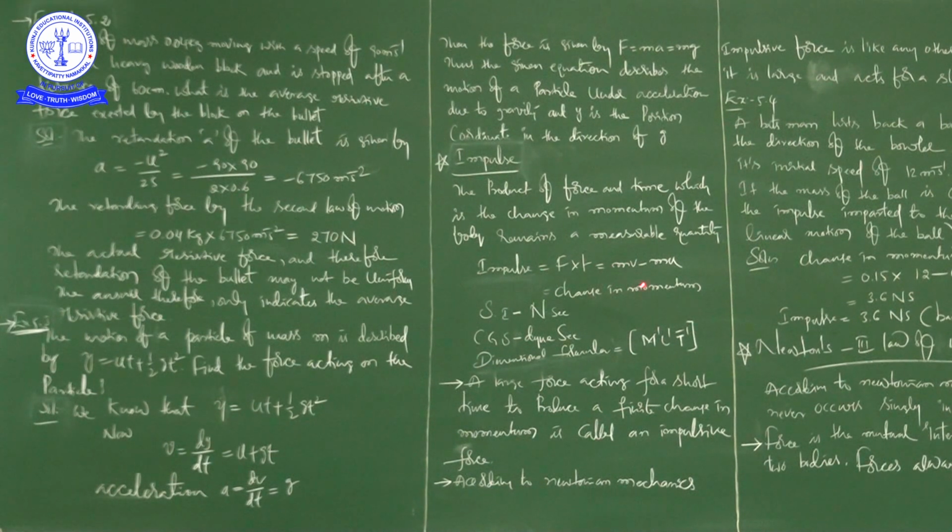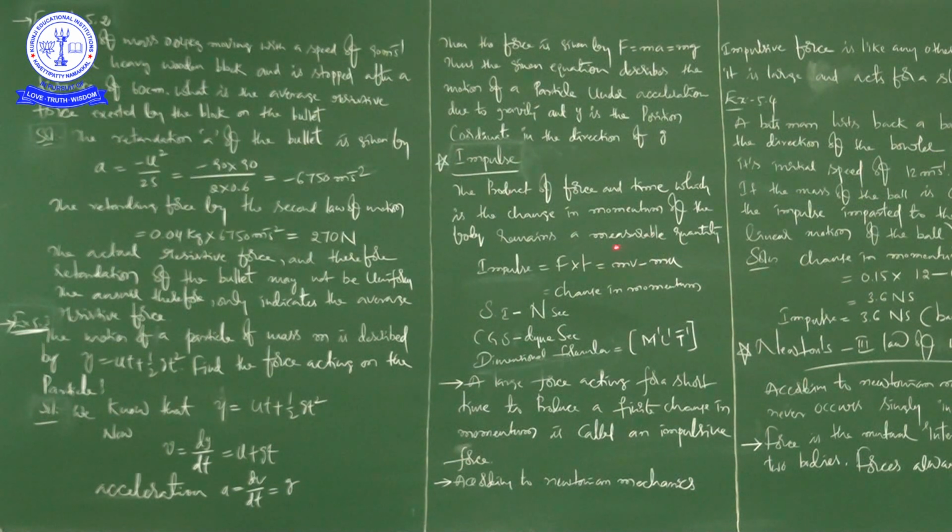Impulse is the reason. Just by pulling his hands backwards, he is increasing the time of action, so that the magnitude of force will be decreased. So time of action will be increased, magnitude of force will be decreased, so that he won't get more damage to his hands.